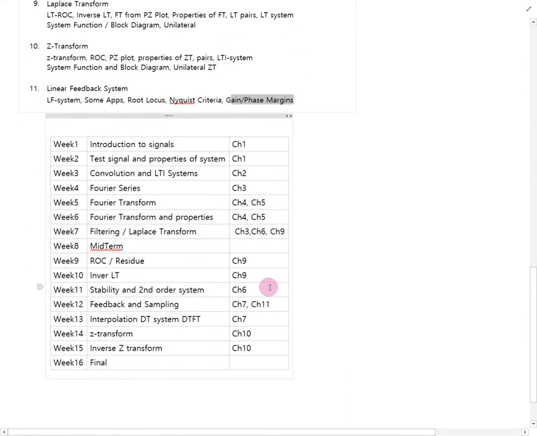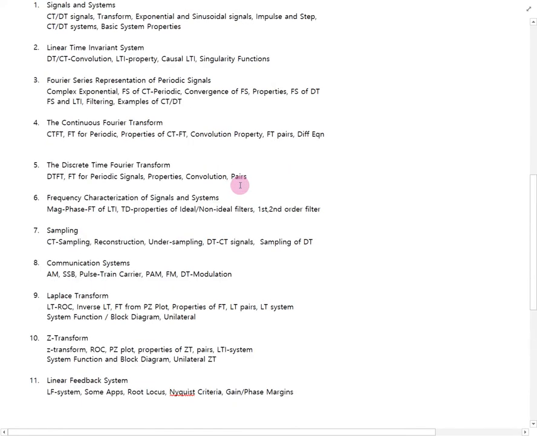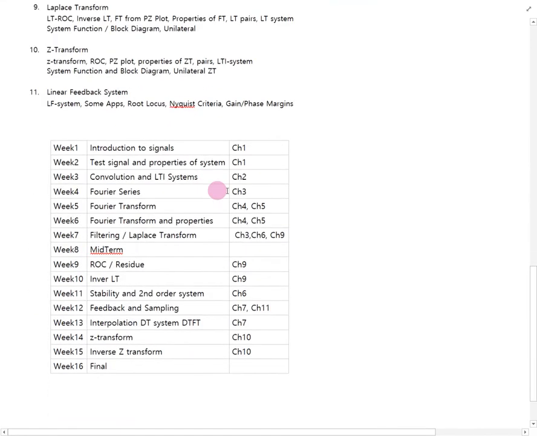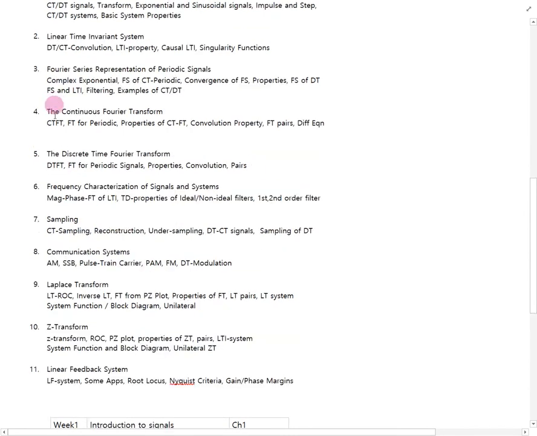This part explains our weekly schedule. The syllabus shows these topics. In the first week we will study signals. Some basic concepts will be introduced: what signals are and how to handle them. That is the topic of week 1. The right hand column shows the corresponding chapter, like shown here. This chapter 1 is this one. So if you interpret the right hand side column, it is directly related to the chapters of the textbook.